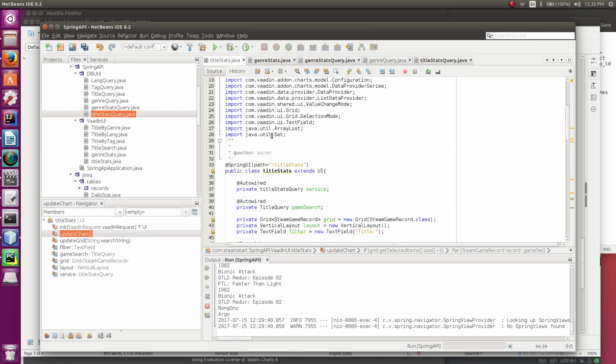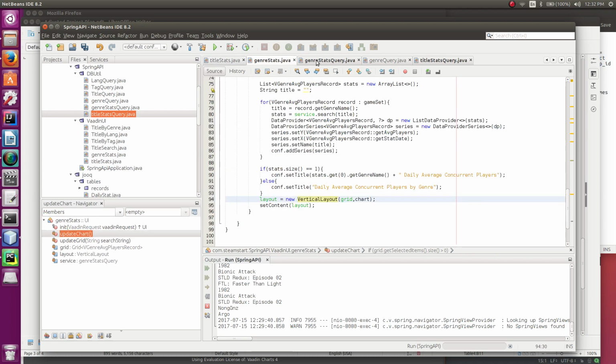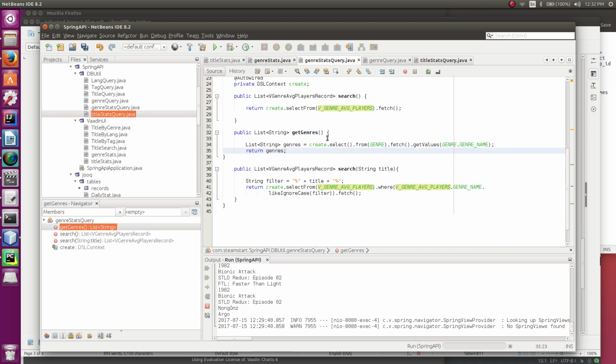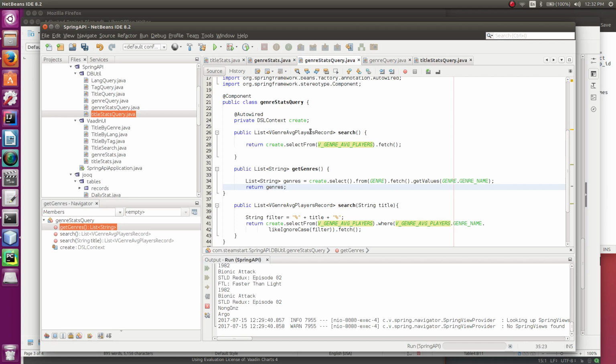So this is, okay, let's look at my genre query. So this is my database utility for the query, and this right here, this list string get genres, is not currently used.